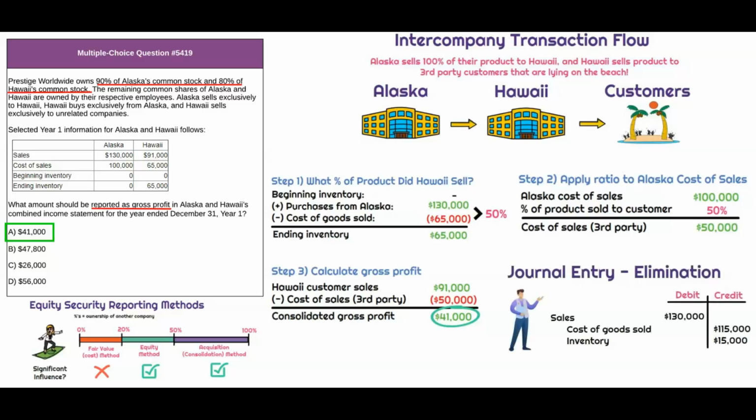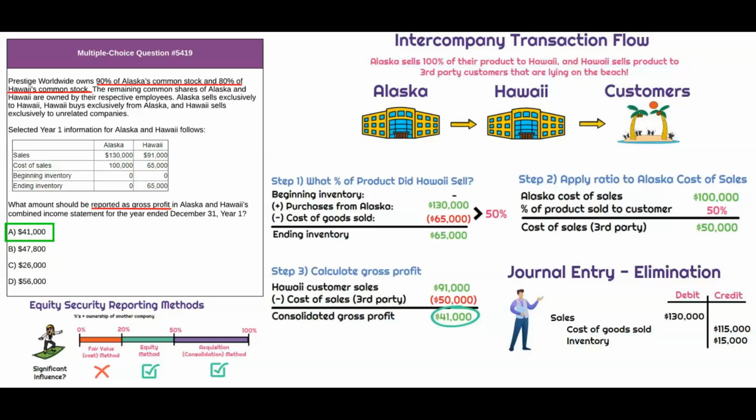So now that we know that $41,000 is the correct answer, I'll pop up the journal entry in the bottom right. And as you can see, the debit would be to sales, to remove 100% of Alaska sales. And since we debit sales here, that's reducing it down to 0 for Alaska. And for Hawaii, that 91,000 stays.